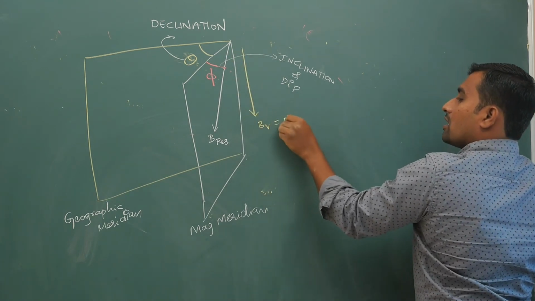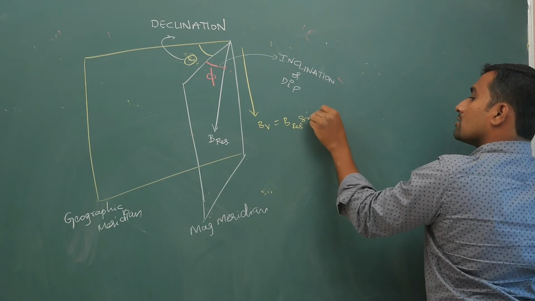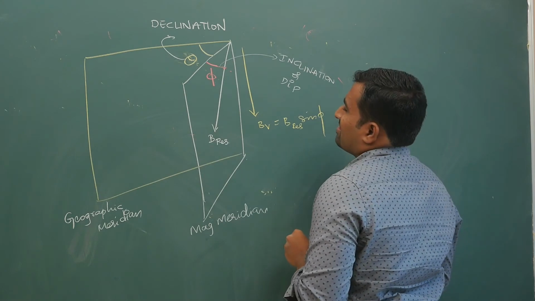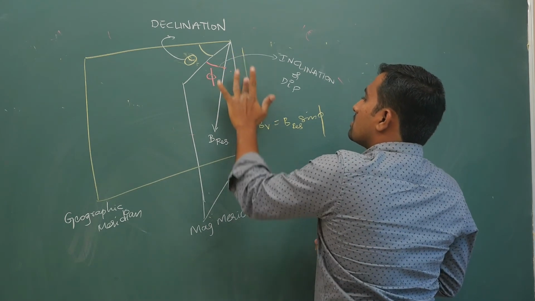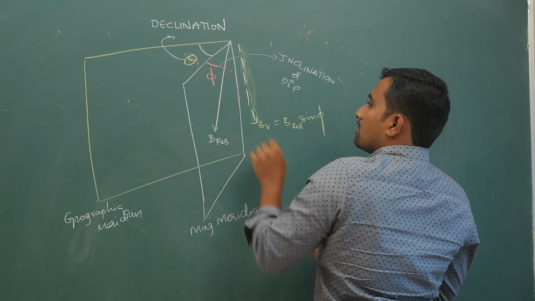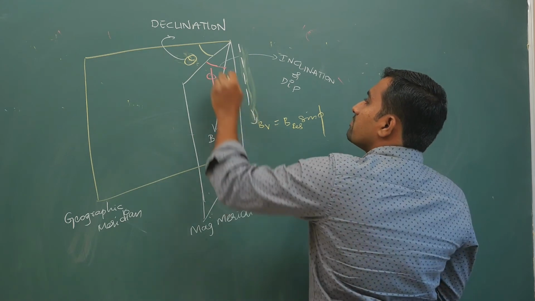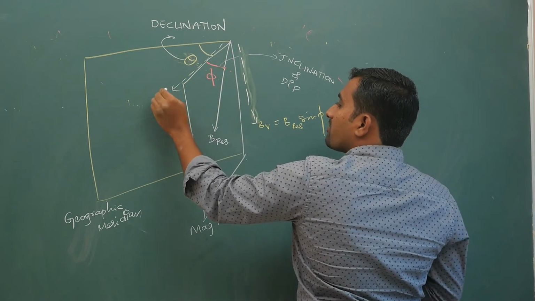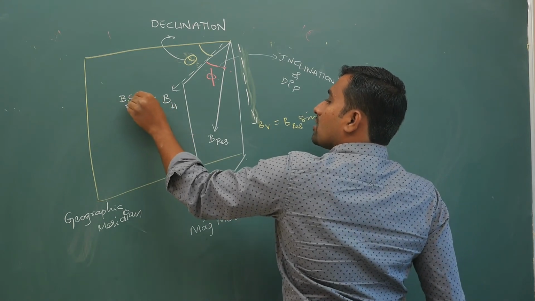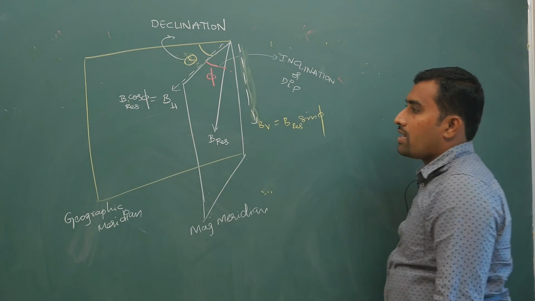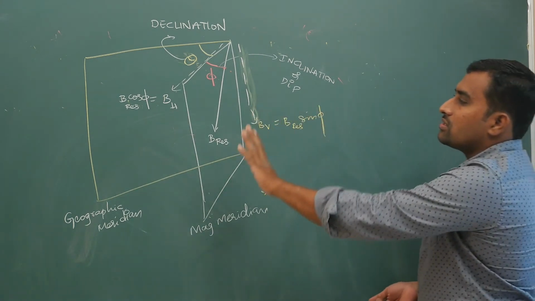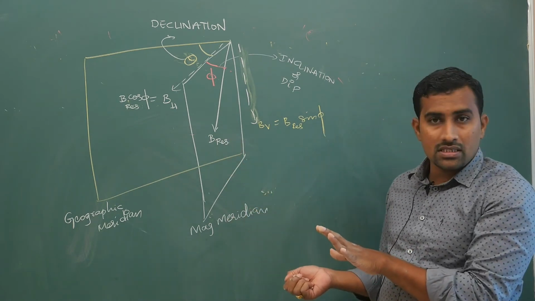BV, if you take your B resultant sin phi, right? And BH is B resultant cos phi. Declination, if you take, this is your final thing. Hope you have understood this.